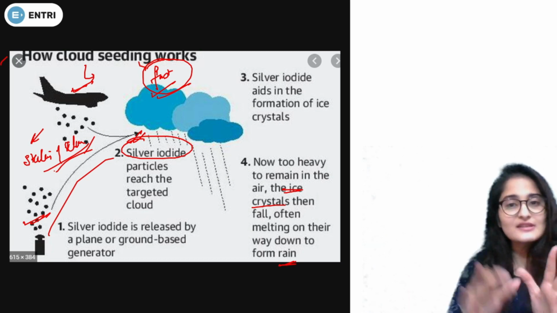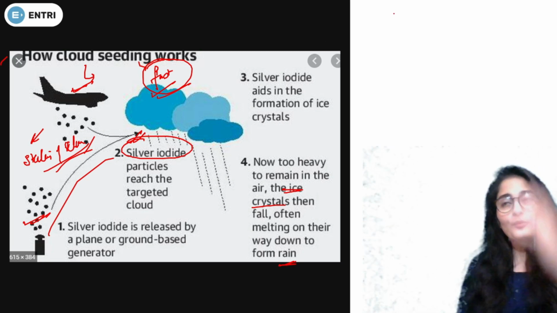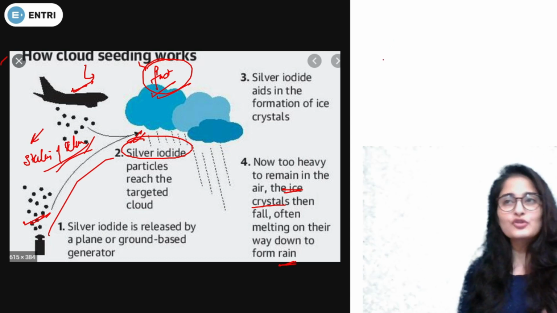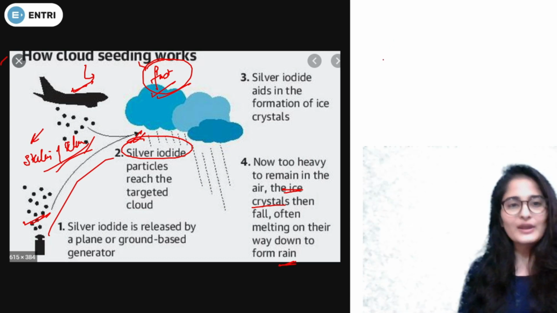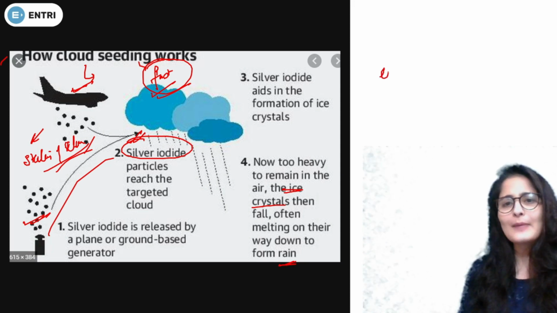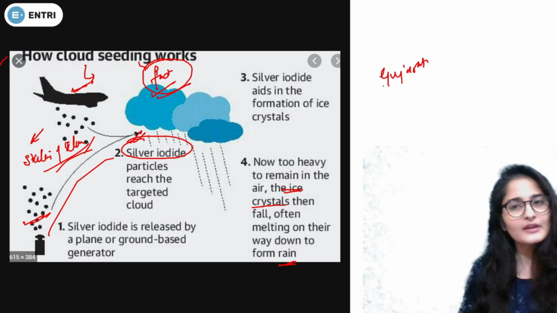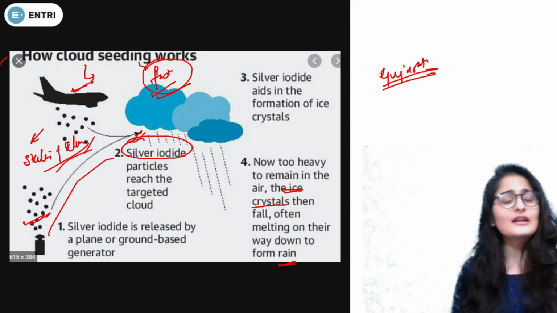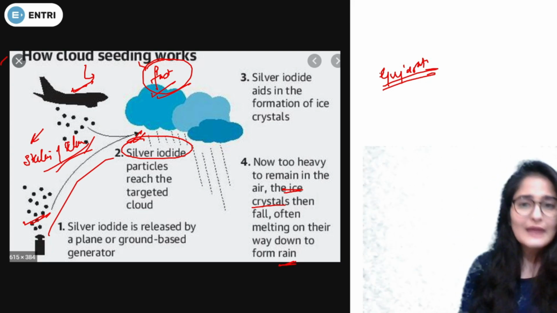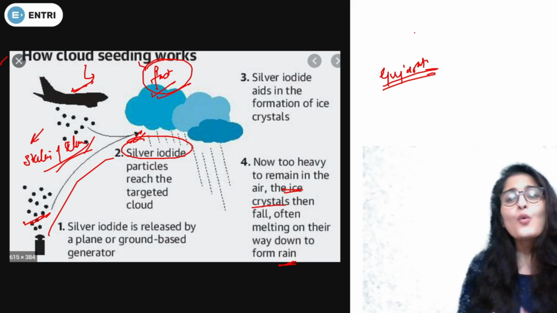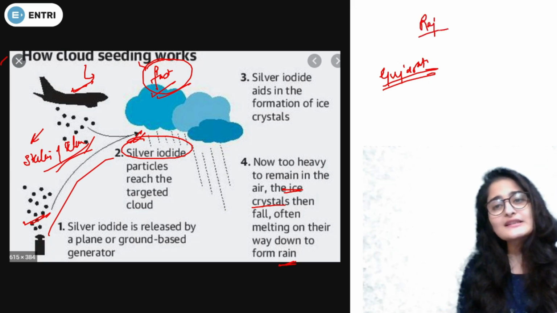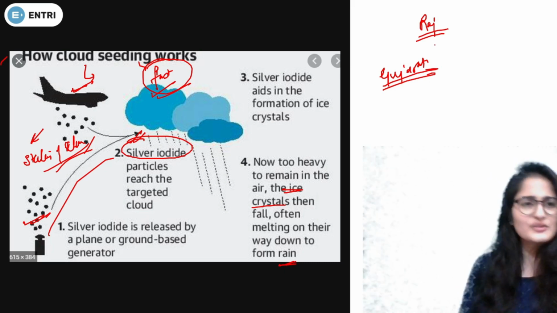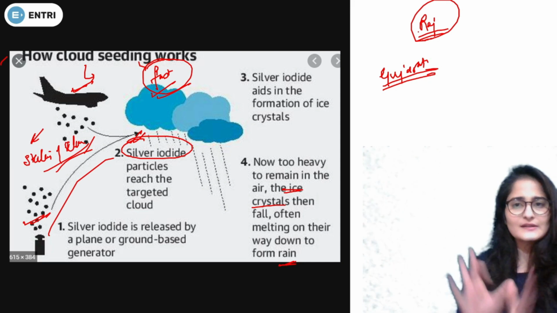For example, just for example, the winds are blowing and the rainfall is supposed to happen. As the wind blows and the clouds form, the rainfall will happen in the region of Gujarat, right? But Rajasthan wants more rainfall at that time, and Gujarat doesn't want the rainfall. So when the clouds reach the area of Rajasthan, we make the clouds rain by injecting, or by cloud seeding. This is the most basic process. We do that and rainfall falls.